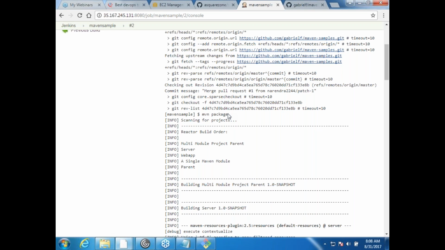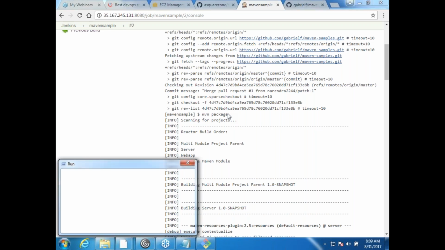The other way of looking at it, if you just want the target folder to be removed, then you can just say mvn clean package. But if you want every time to take the latest version, clone it, and build it, then you can use this. Okay, are we good? Yeah.